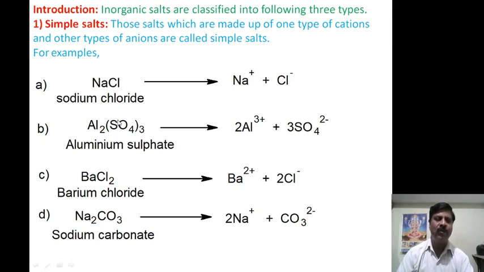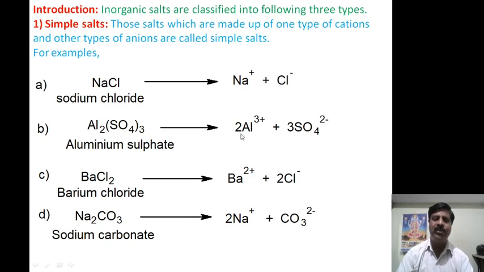Similarly, take aluminum sulfate. The formula for aluminum sulfate is Al2(SO4)3. When dissolved in water, it produces 2 Al plus 3 ions and 3 sulfate minus 2 ions.